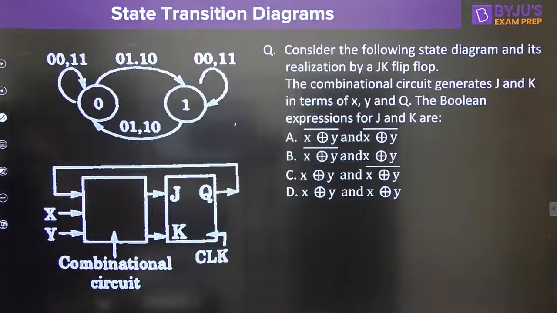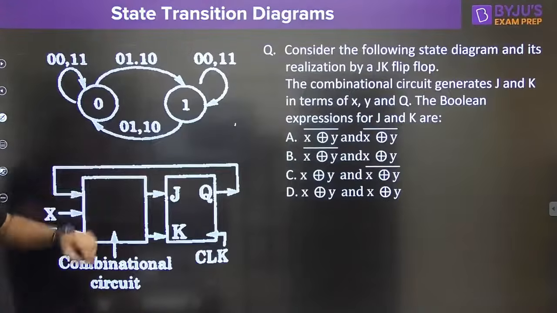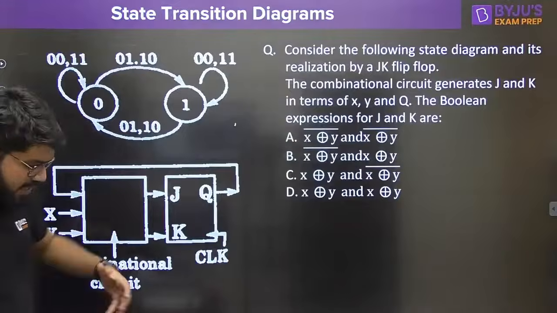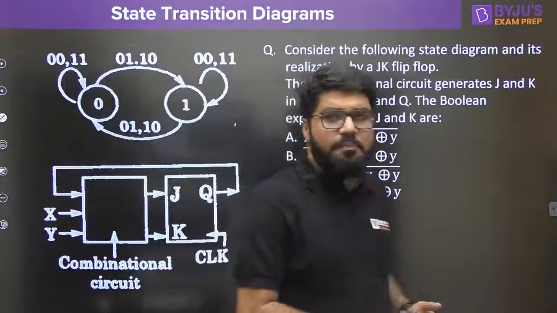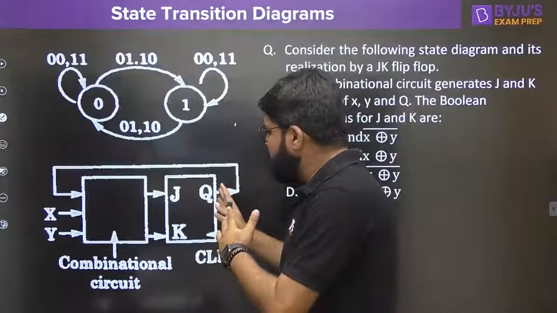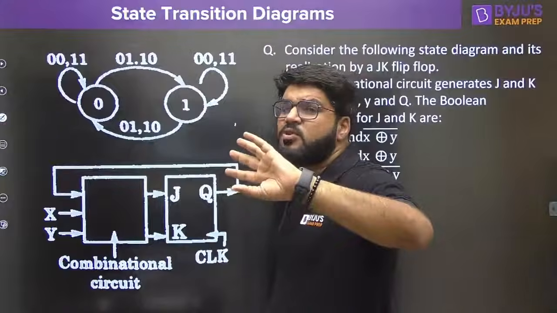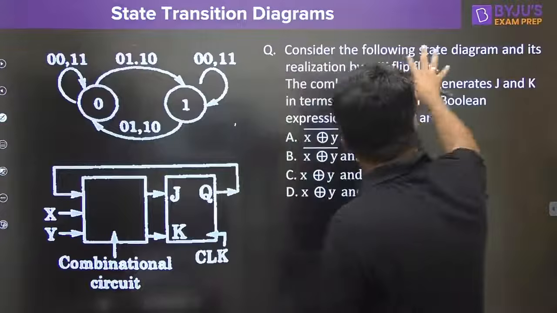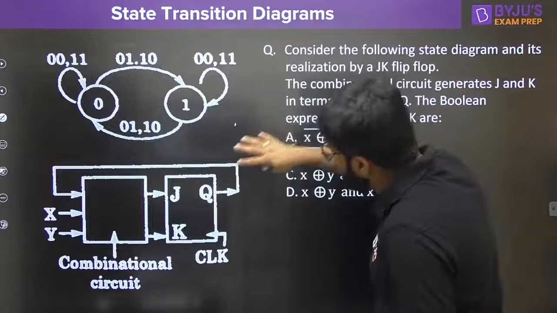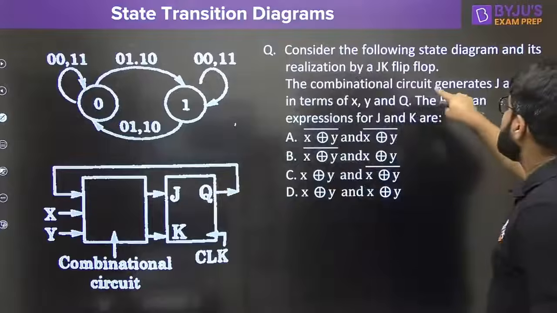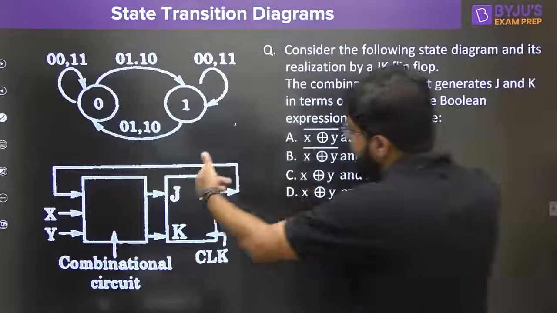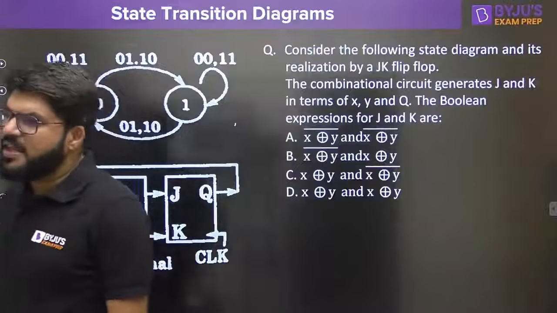Consider the following state diagram and its implementation by a JK flip-flop. So see, what was given in the previous question? A particular flip-flop, a D flip-flop mixed with a combinational circuit like a multiplexer was given, and they were asking you to draw the state diagram. Now a state diagram is given, which is to be realized by a JK flip-flop. What is the combinational circuit that generates J and K?